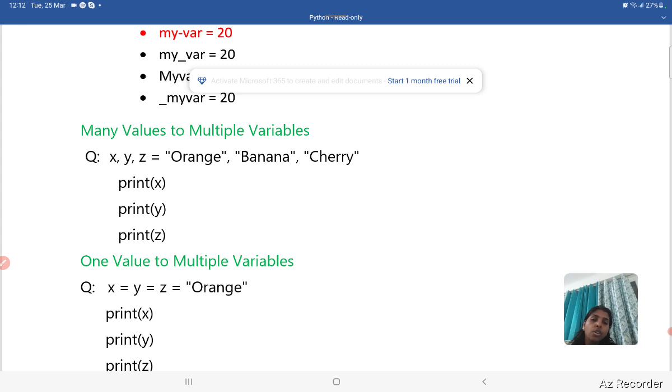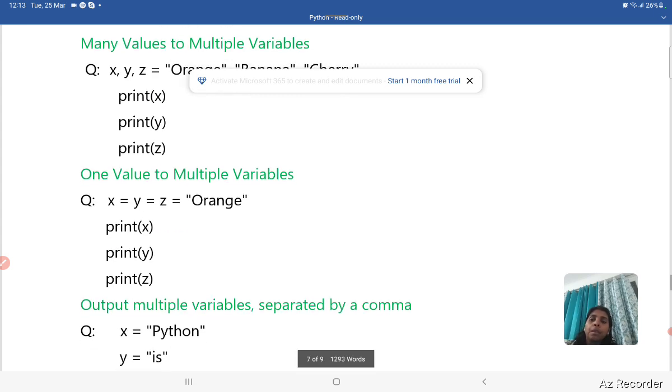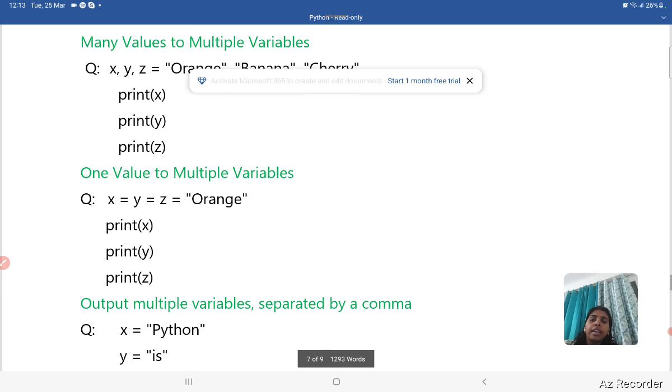Because orange, banana and cherry are string type values, we have to use single quote or double quote while creating any value, and all the items are separated by comma. Here the multiple values are orange, banana, cherry, and the multiple variables are x, y, z. So you can write it in one statement, adding multiple values to multiple variables. This is the program. You can try this program, or if you find any difficulties, comment in the comment box.